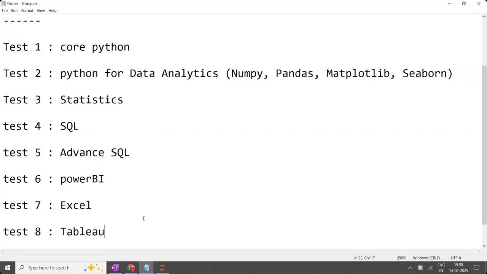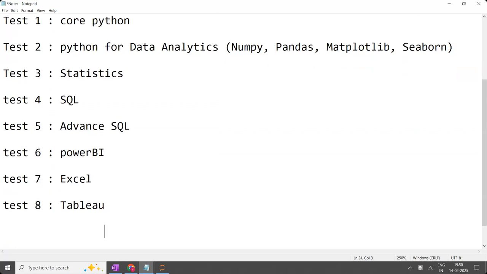Every 15 days once, a test will be there. So 15 days once means 2 tests per month. So for 4 months, 4 twos are 8 tests you are going to take. And all these tests will be MCQ.